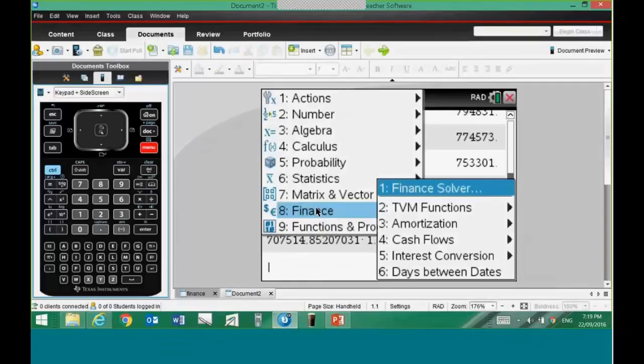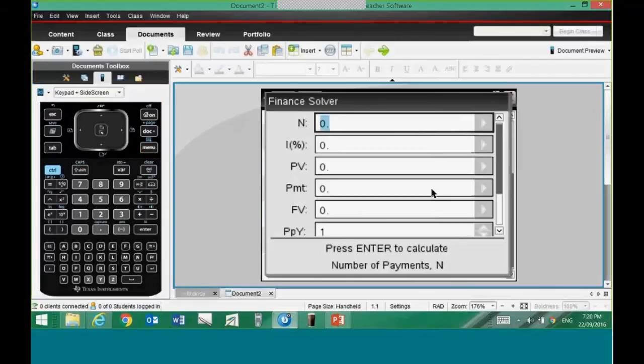If I knew I was going into an exam where I'm going to be asked questions about finance, I would absolutely love to have this. So on a calculator page, from the main menu, 8th option, Finance Solver. You don't have to worry too much about the other things in that list. Finance Solver is all we're after.